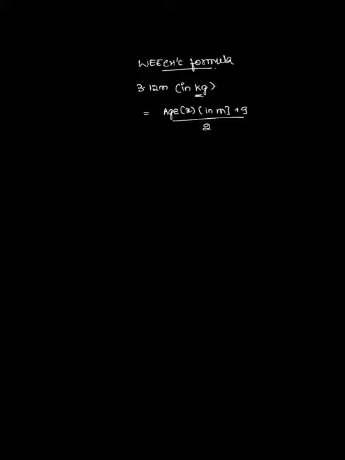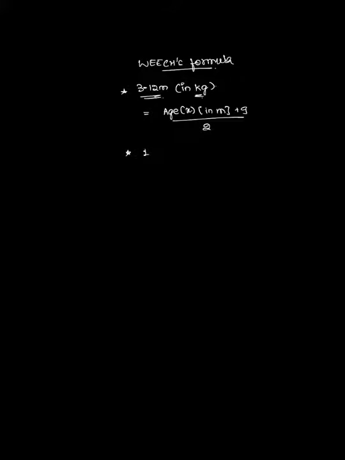So let's discuss the Weeks formula. For 3 to 12 months, in order to calculate the weight, the weight should be in kg, and the answer will be in kgs, and it will be like this. The first is the age. Let us consider this as x, and this should be in months, and x plus 9 divided by 2 will give you the weight for a baby who is around 3 to 12 months.